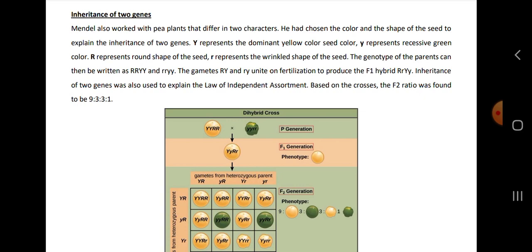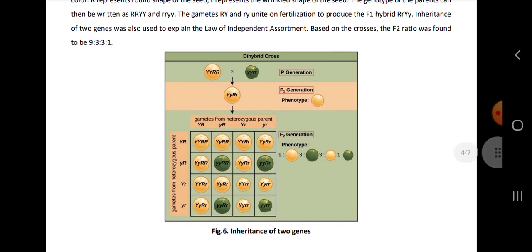Genotype of the parent can be written as capital RRYY and small rryy. The gametes RY and small ry unite on fertilization to produce F1 generation. Then the inheritance of 2 genes was also used to explain the law of independent assortment, and based on this cross, the F2 ratio was found to be 9:3:3:1. Okay, this is the cross, inheritance of 2 genes, dihybrid cross.